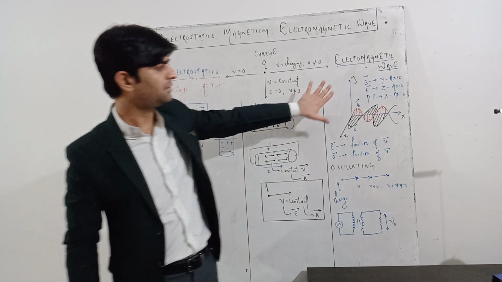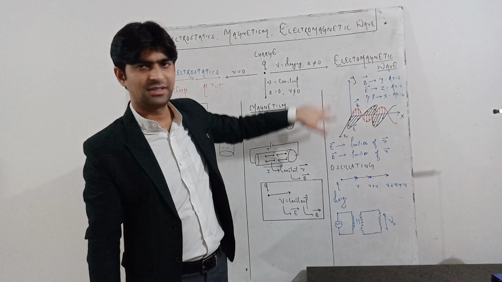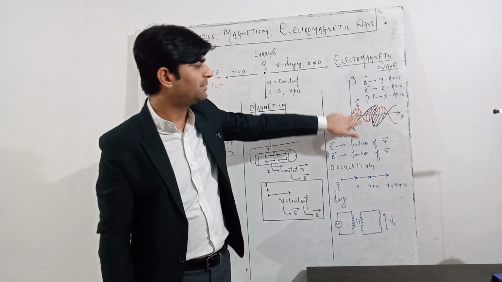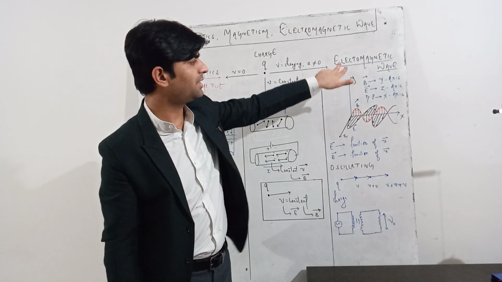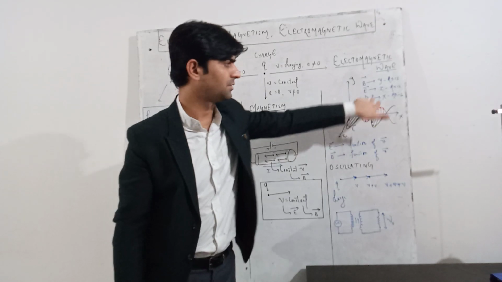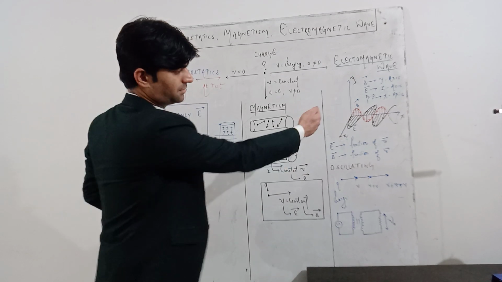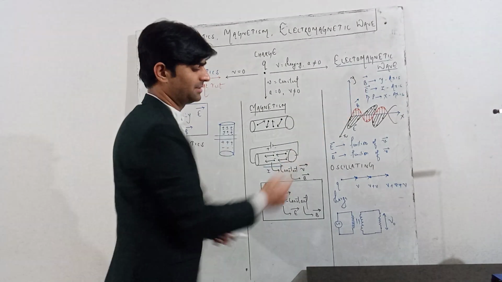I have drawn this here. You just take three axes x, y, z, that is a three-dimensional coordinate system. I have taken this red part which is vibrating or oscillating along the y-axis like this. And this electrical component part is vibrating along the z-axis.